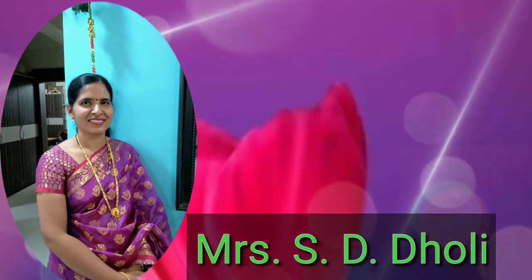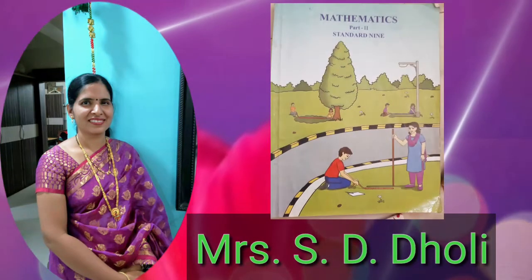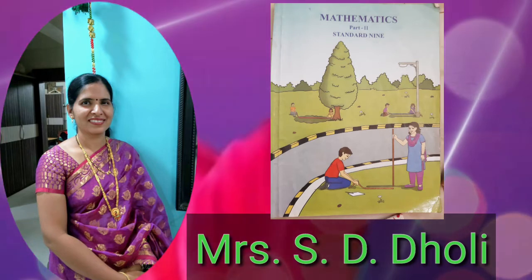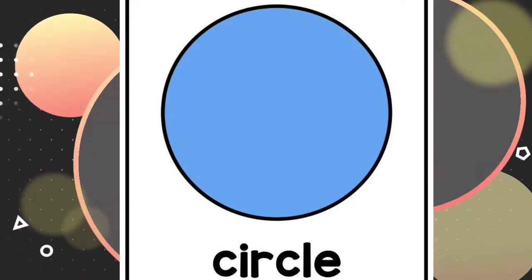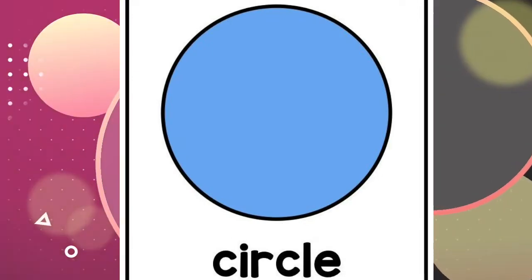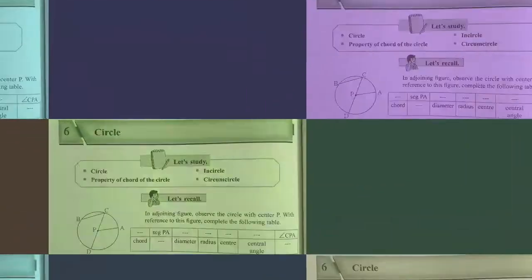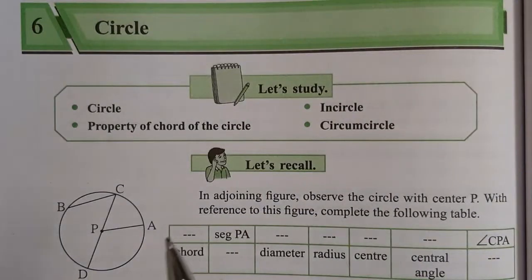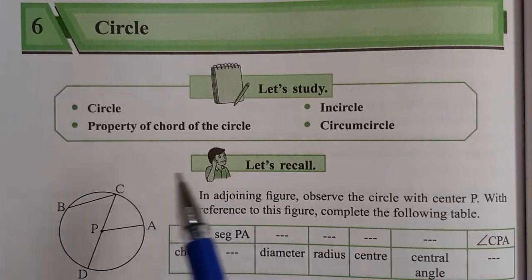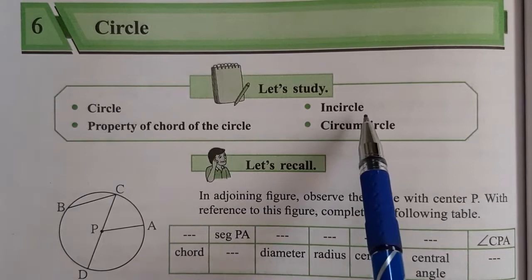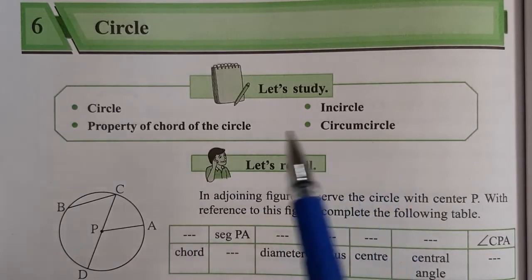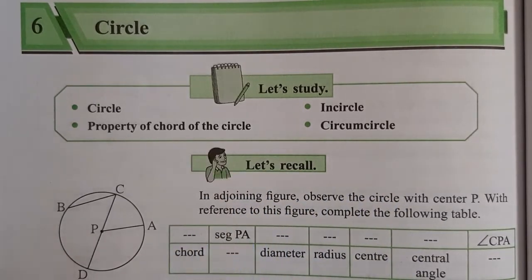I am here for Standard 9 Mathematics Part 2, and today we are going to discuss the 6th chapter, that is circle. Let's start. I am going to explain the next chapter, that is circle. In that chapter we have to learn circle, property of chord of the circle, incircle and circumcircle. Before going to start the actual content, let's recall a few concepts.